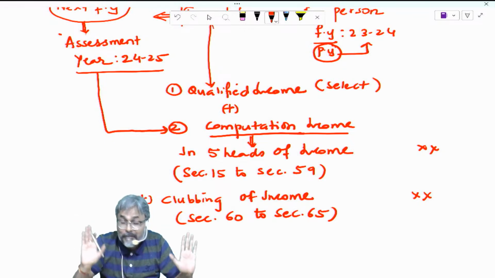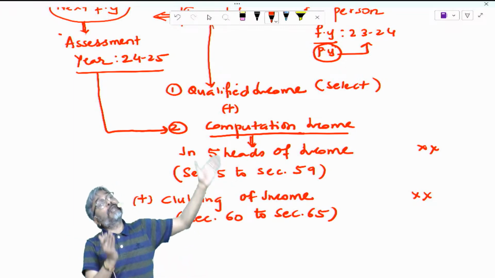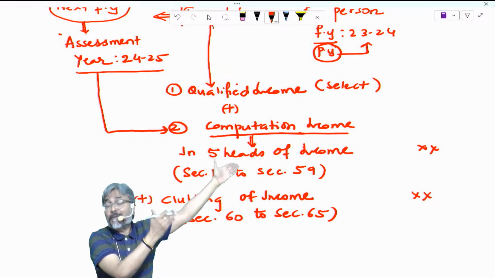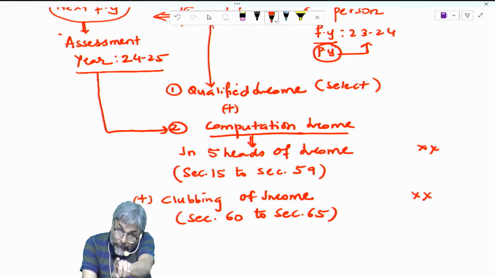But we cannot be expected to take care of 140 crore people. How can we be taking care of 140 crore people? We cannot do that, and therefore you only do it.